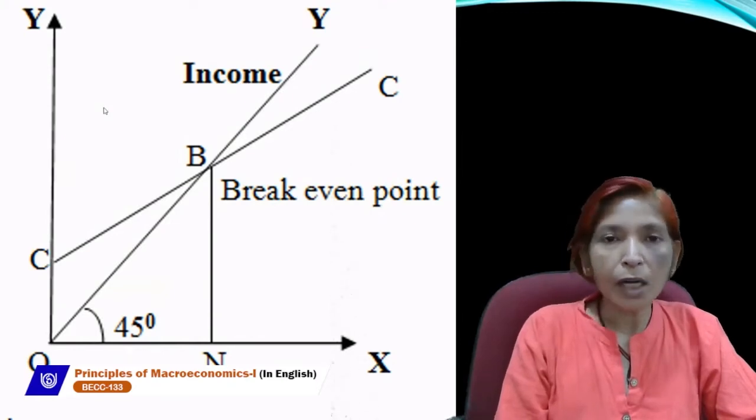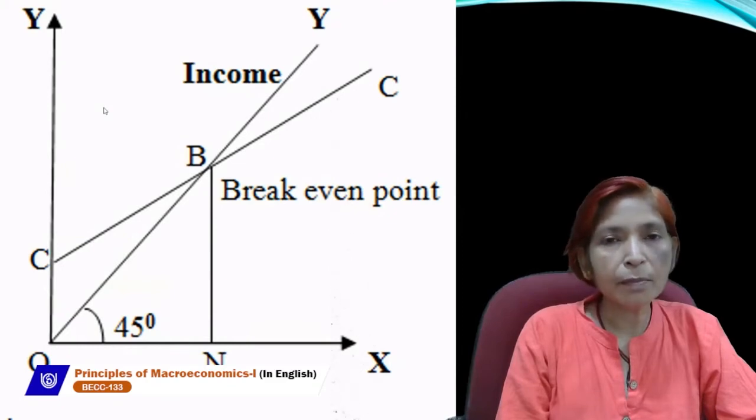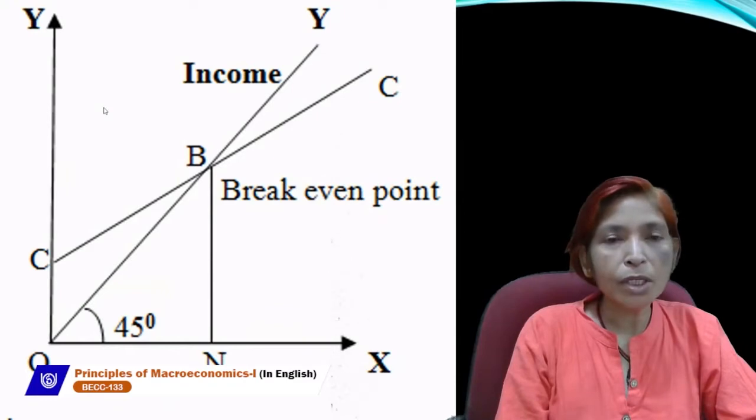Consumption curve always starts from the y-axis, not from the origin, because consumption can't be 0. And income curve always starts from the origin, and will be a 45-degree line which shows direct and positive relationship between income and output level.